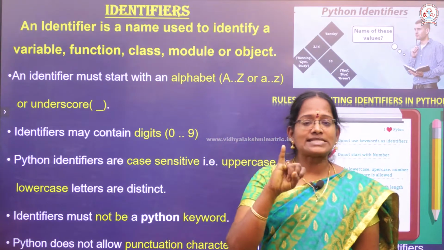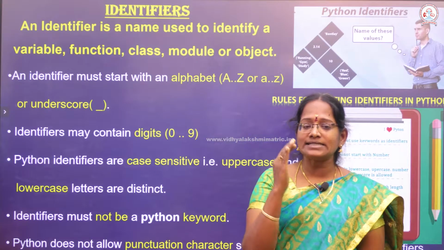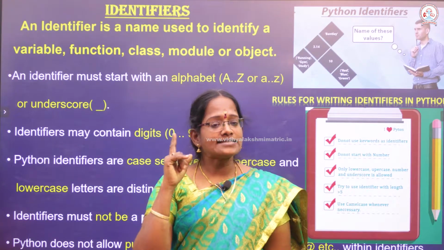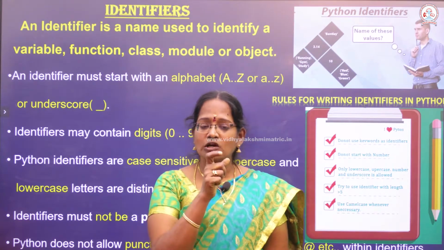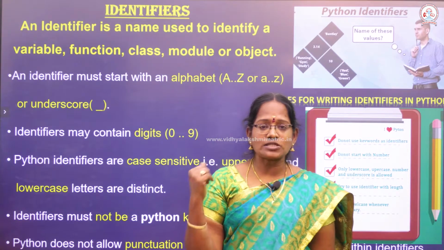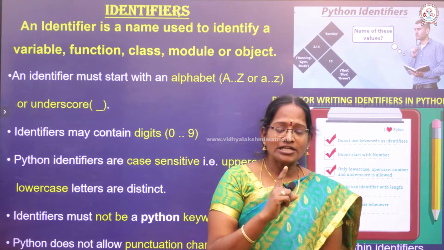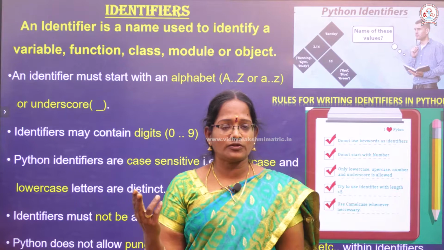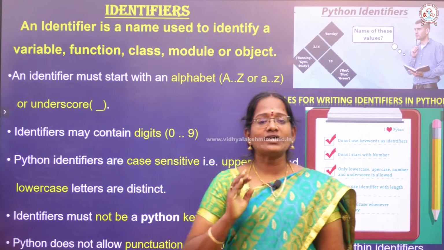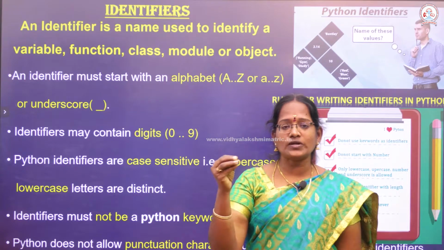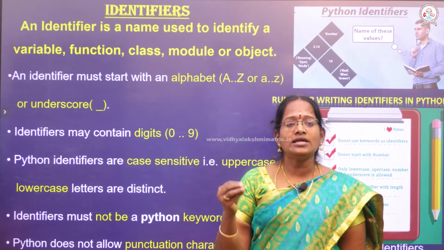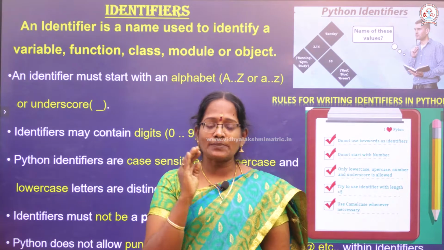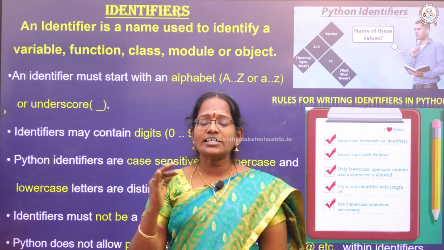What are the rules and regulations we have to follow? First, an identifier must start with an alphabet. Python is a case sensitive programming language, we already know. So a capital alphabet has one meaning and a small alphabet has another meaning. An identifier must start with an alphabet, capital or small abcd, anything you can use. Second point, an identifier can contain numbers, any combination of 0 to 9. Python identifiers are case sensitive, so capital and small letters have different meanings.